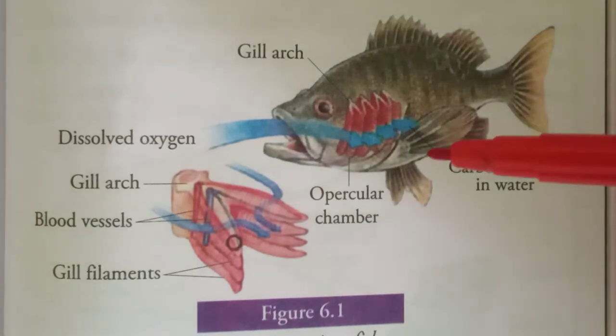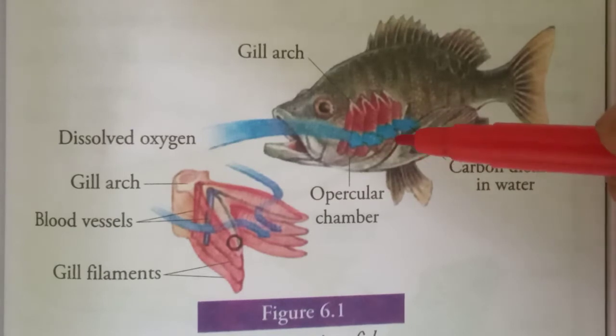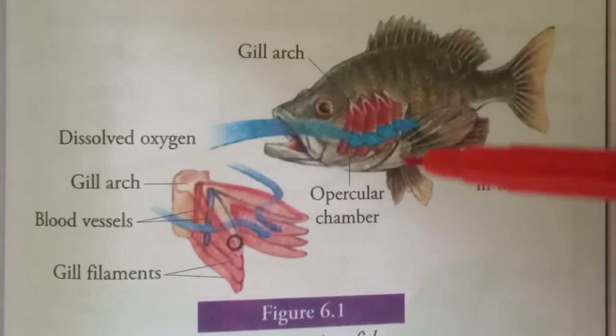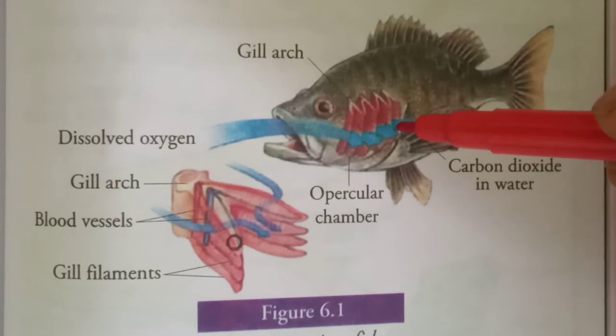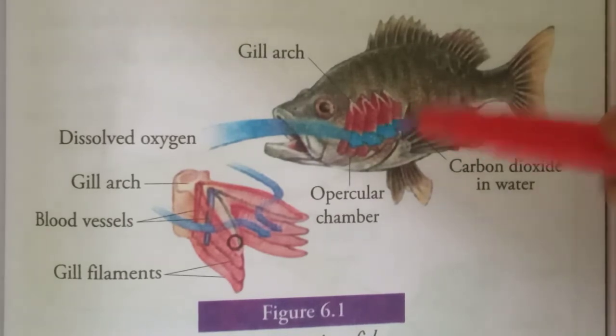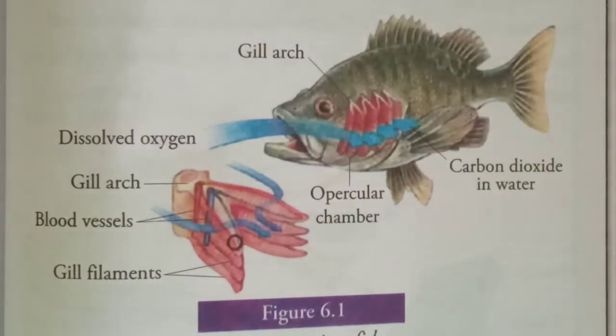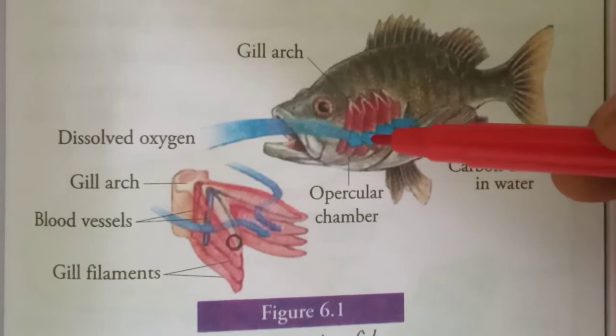Fish use gills for the exchange of gases dissolved in water. Don't forget, dissolved in water. Therefore, gills are the respiratory organs of the fish. So, what are the respiratory organs of the fish? Gills are the respiratory organs of the fish.